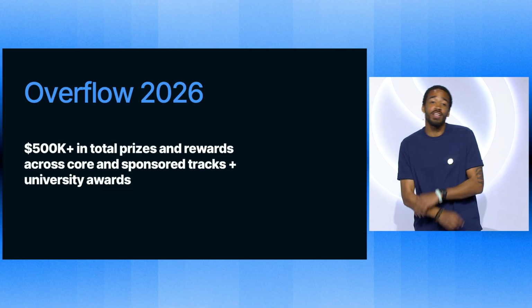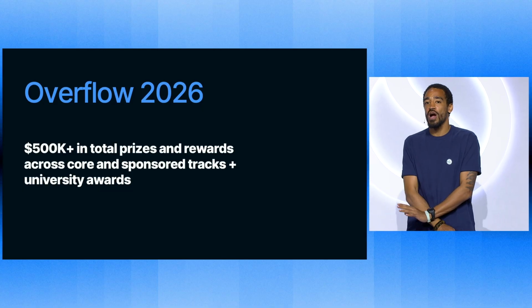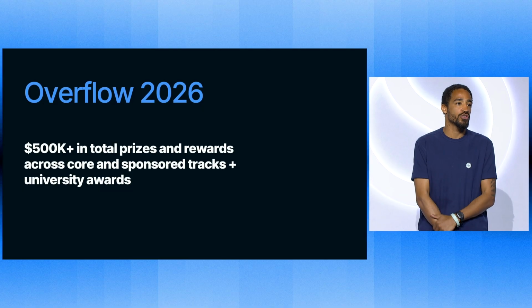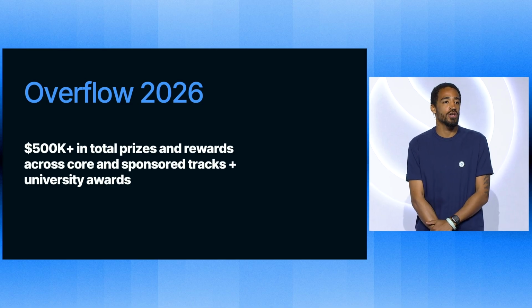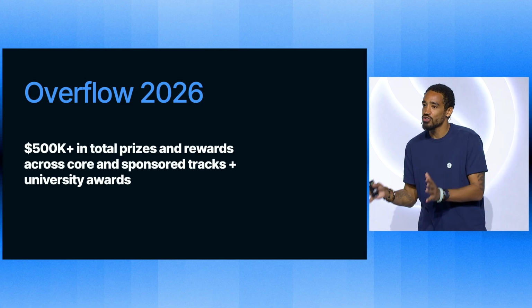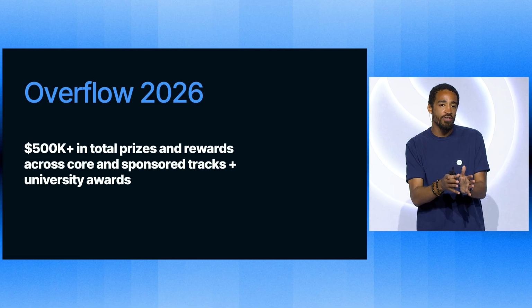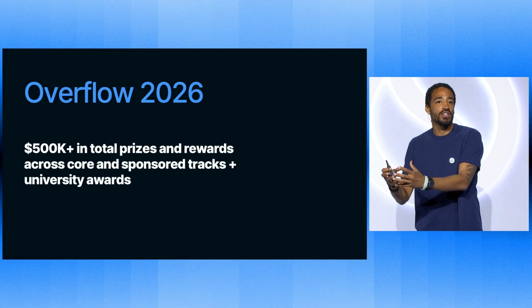And like I said, that's $500,000 plus in total prizes and rewards across the core and sponsored tracks, and some university awards. Again, that money is going to be distributed half on the day they choose the winners, and then the other half once the project is on mainnet.